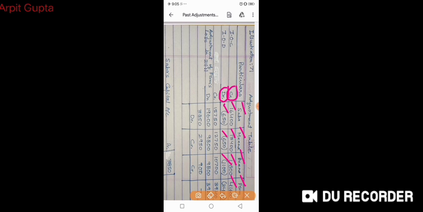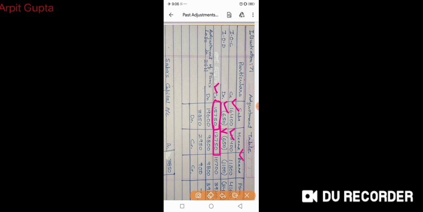If we look at Saba, she will get 16,400 interest on capital, and she will pay 650 interest on drawings. So finally, how much will Saba get? Finally, Saba will get 15,750 rupees. That's why the credit symbol is used. Now let's look at Meena. Meena is getting 13,400 interest. She is paying 650 interest on drawings. So finally, how much is she getting? She is getting 12,750 rupees.